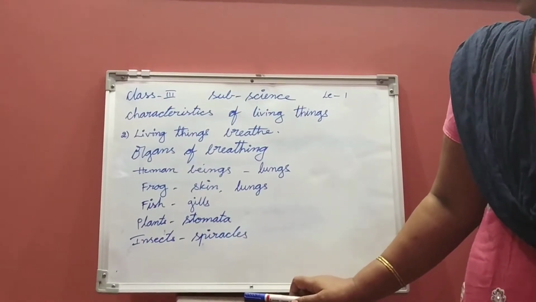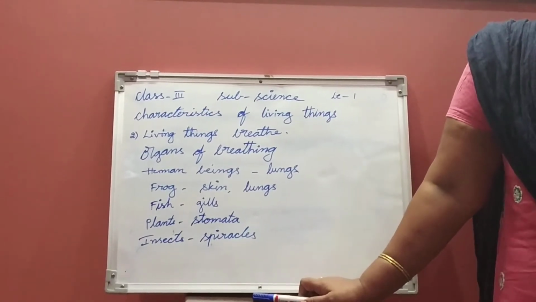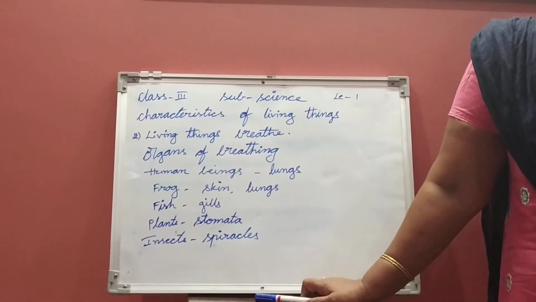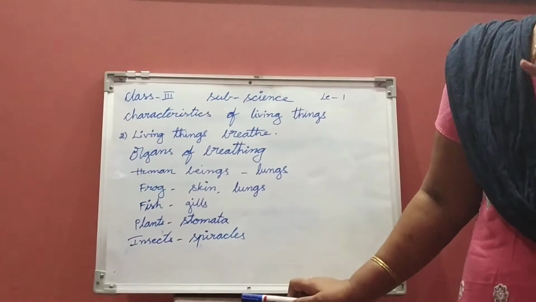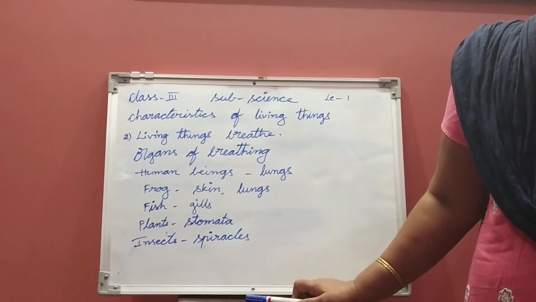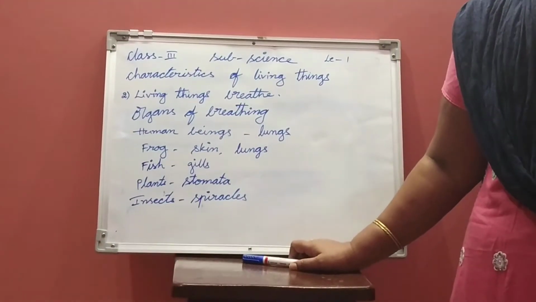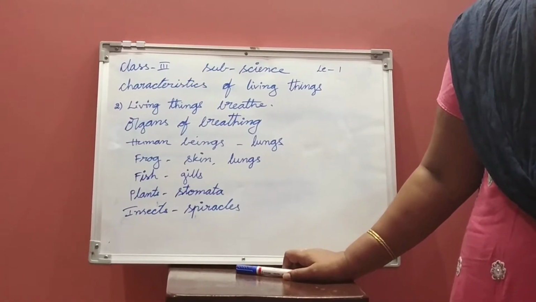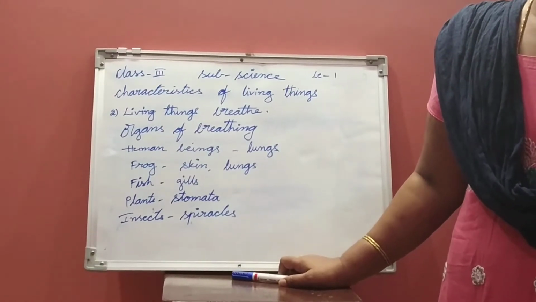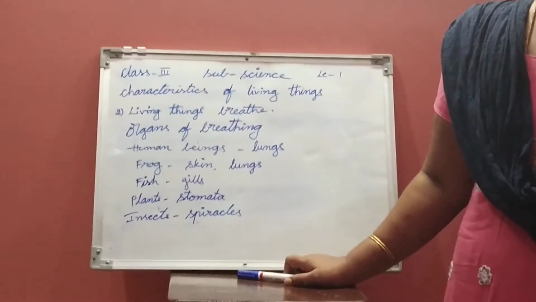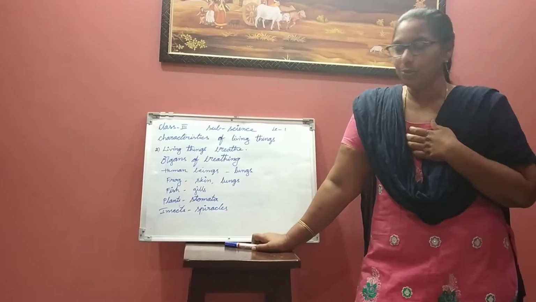This is called breathing. For us to breathe, the first thing we need is the nose. After that, the windpipe and the lungs are situated inside, which help us breathe. In the same way, all living things need air to breathe, and they have different organs to breathe, which means they have different parts. Even though every living thing needs air to breathe, they have different organs for breathing. We have lungs which help us to breathe.